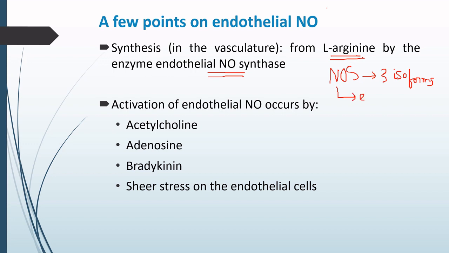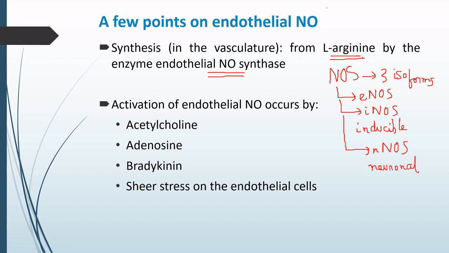One isoform we have studied just now, the endothelial nitric oxide synthase. Another one is iNOS, where I stands for inducible nitric oxide synthase. And the third one is nNOS, where n stands for neuronal nitric oxide synthase.